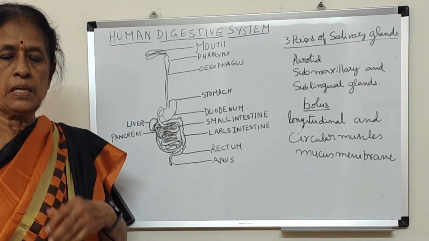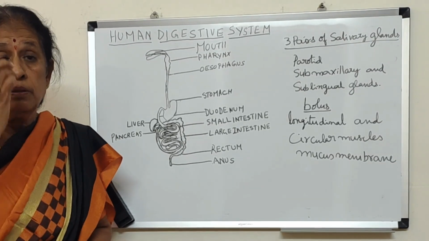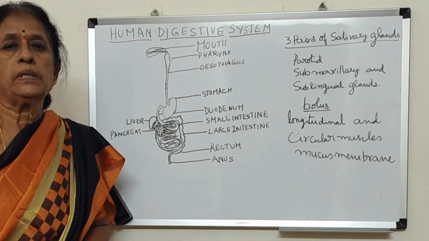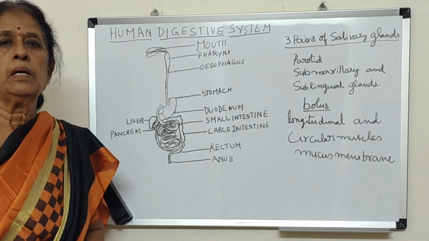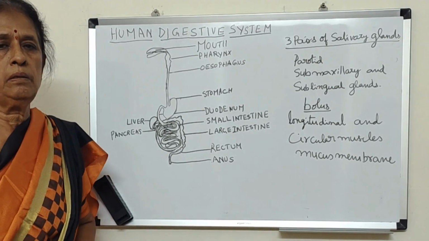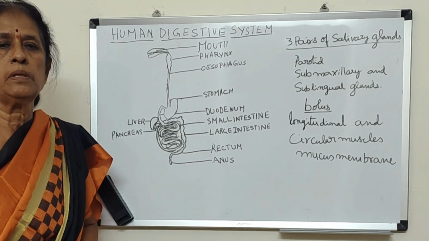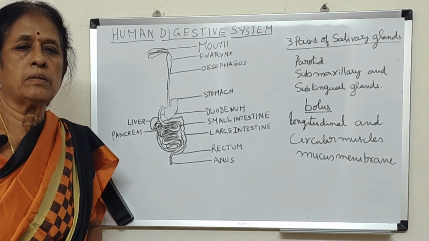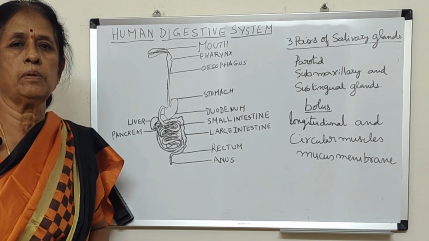In the previous class, we have seen different types of nutrition. Autotrophic type of nutrition, by means of which plants will synthesize their own food material by means of photosynthesis, and they are called autotrophs. And there are certain other organisms which depend on plants directly or indirectly. They are called heterotrophs. Heterotrophs are once again called herbivores, which depend on plants for their food.